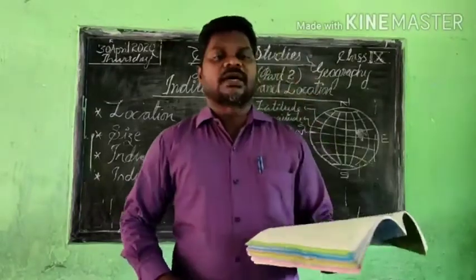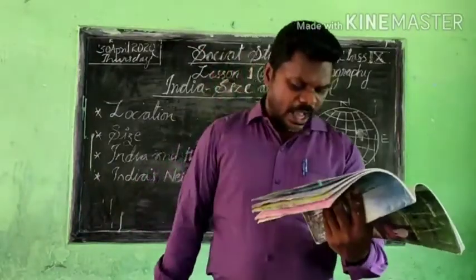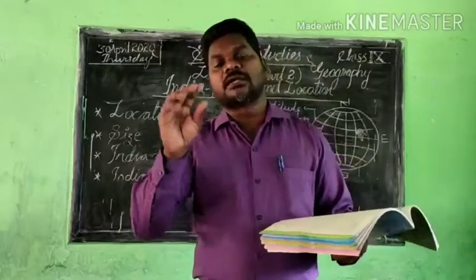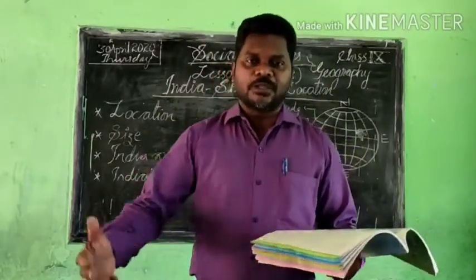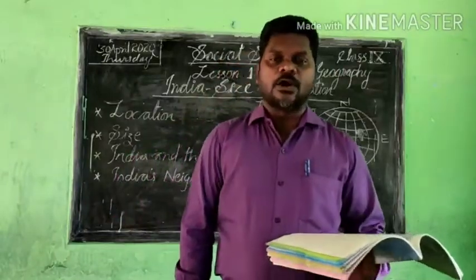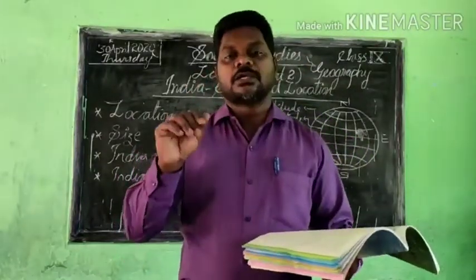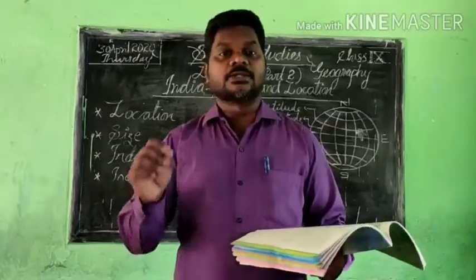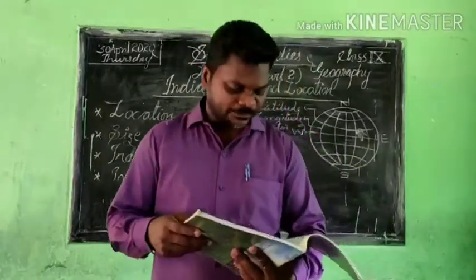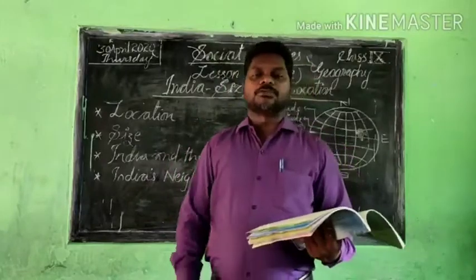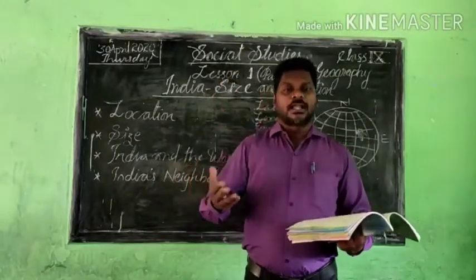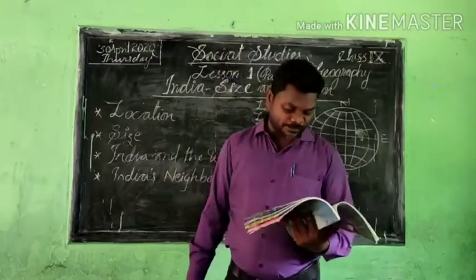Now we can see there are 28 states and 8 union territories. Before that it was 29 states, now we have only 28 states and 8 union territories in 2020. That we have to understand. There are slight changes, maybe 29 before, and now 28.